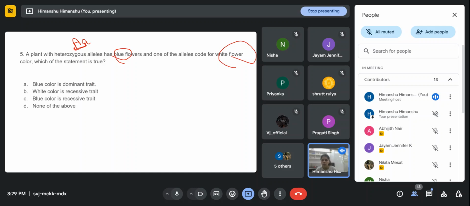Blue color is a dominant trait, white color is a recessive trait, and C is blue color is a recessive trait, or none of the above. In the heterozygous condition, it is forming blue color, and one of the alleles, either capital A or small a, codes for the white flower. So which of the following statements is true?